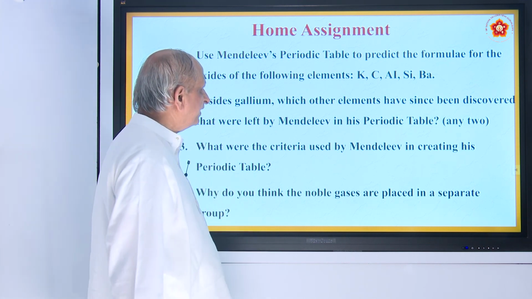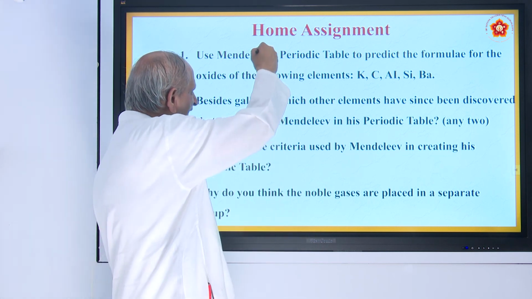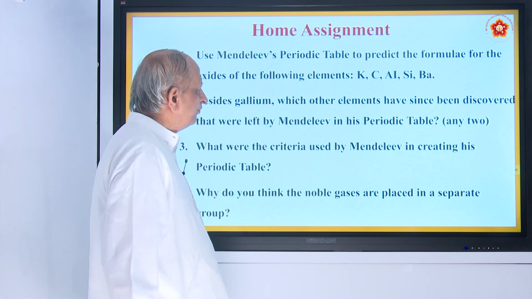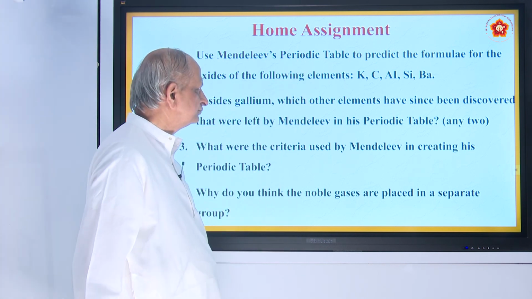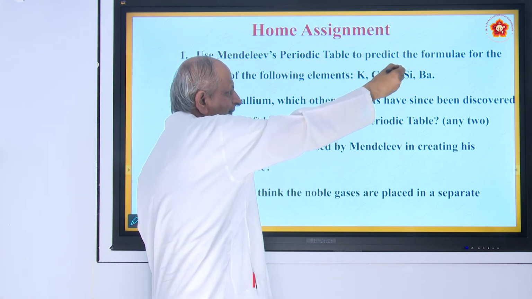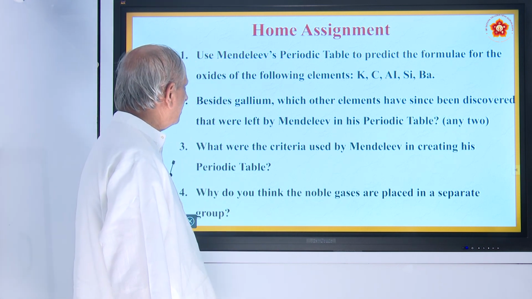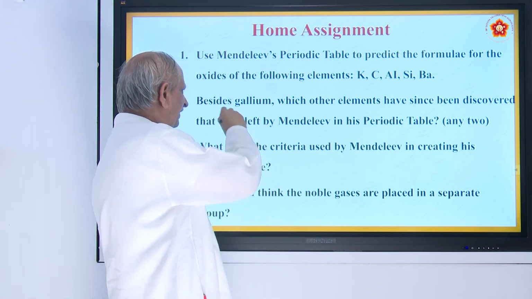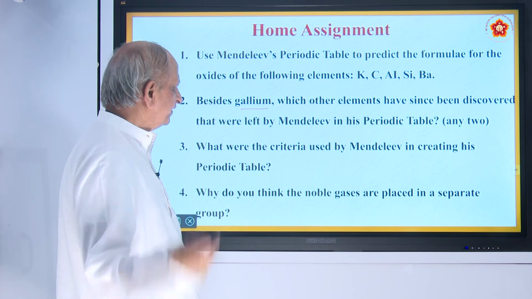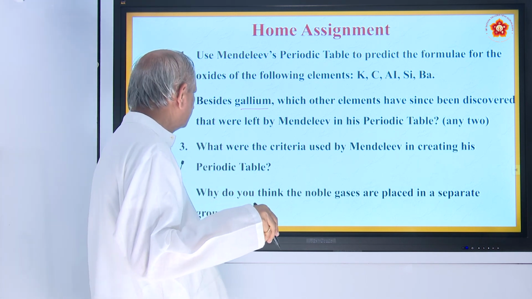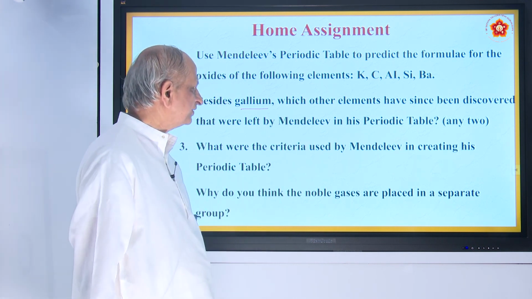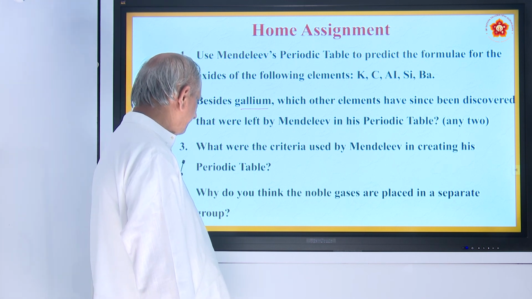And now coming to the home assignment. Use Mendeleev's periodic table to predict the formula of the oxides of the following elements: potassium, carbon, aluminum, silicon, barium. You must predict the formula of the oxides. Second question: besides gallium, which other elements left by Mendeleev in his periodic table have since been discovered? You must name two elements other than gallium which have been left.